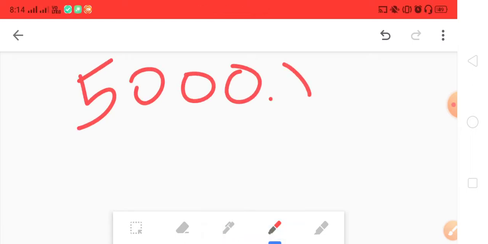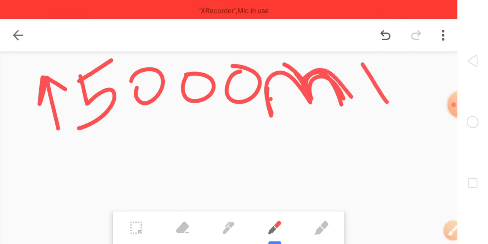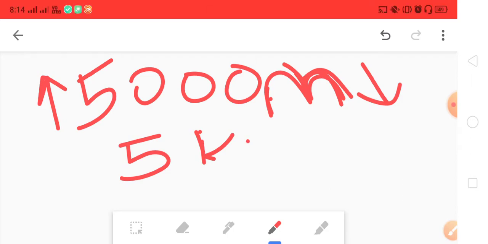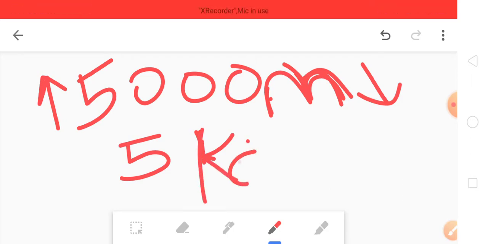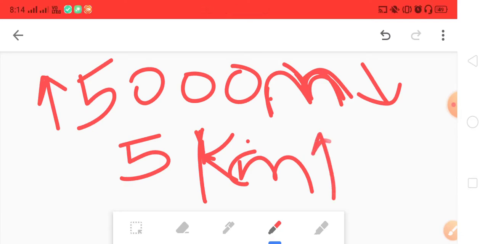Suppose there is 5000 meters. Here the numerical value is high, and the unit, meter, is small. Because kilometer is greater than that, we can convert it into 5 kilometers. This kilometer value is great, and now the number 5 is low.